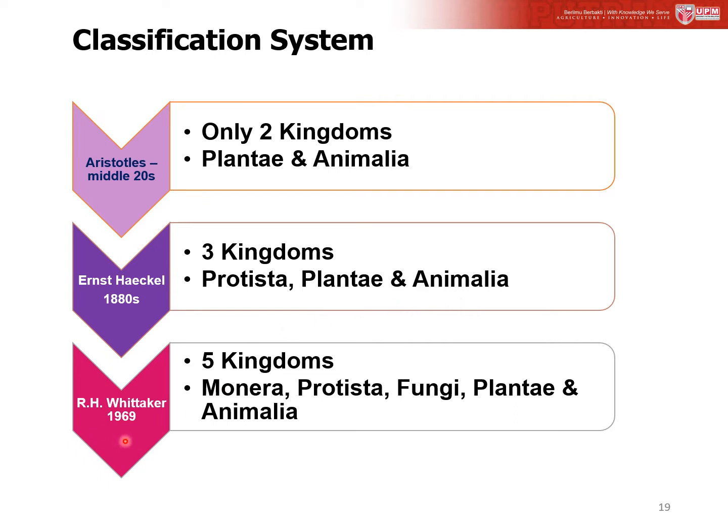Later, in 1969, Whittaker expanded the classification system to the five-kingdom system, which includes Monera, Protista, Fungi, Plantae, and Animalia. Organisms were placed in these kingdoms based on the type of cell, whether it is prokaryotic or eukaryotic, complexity, whether it is a single cell or multicellular, and type of nutrition.